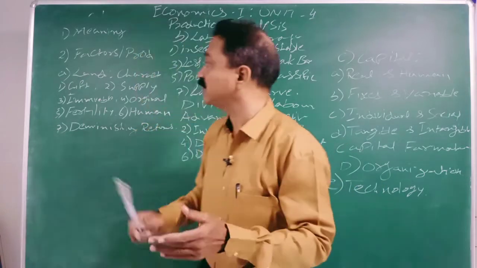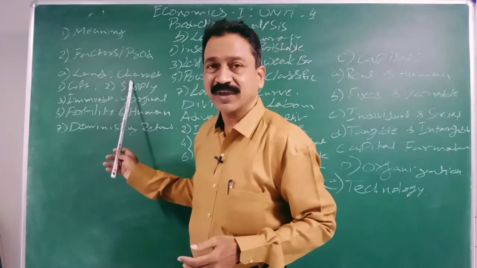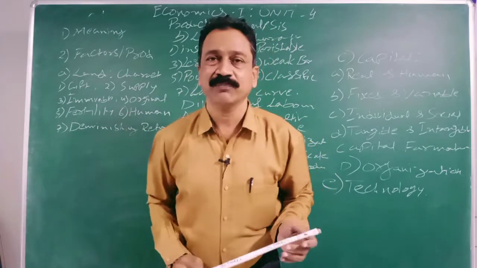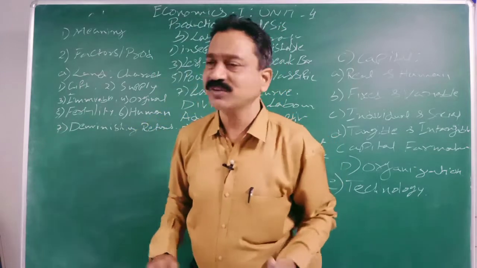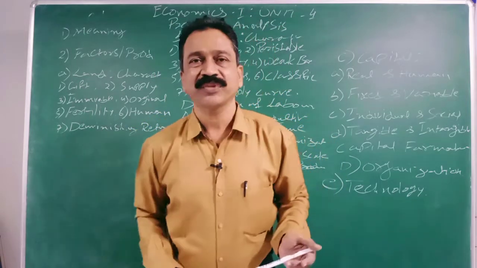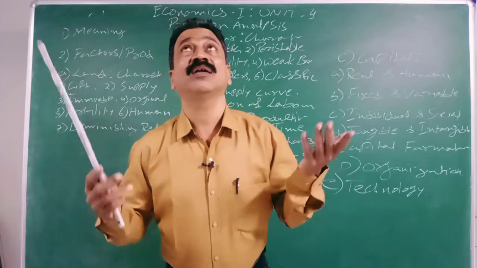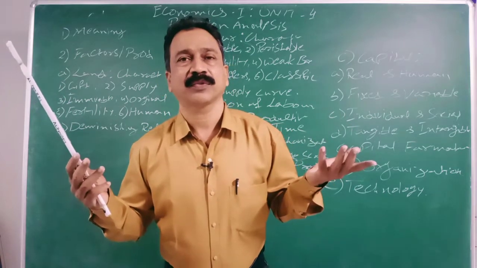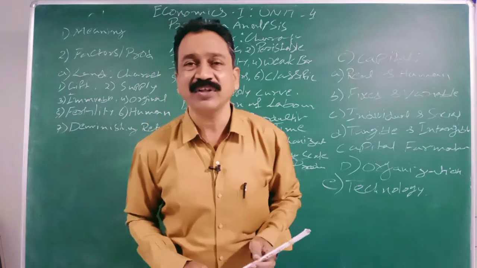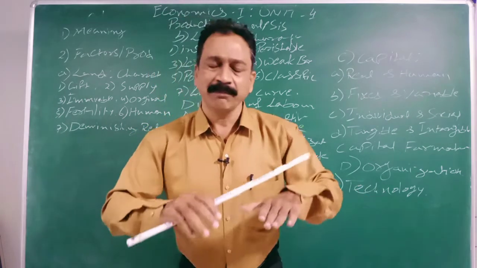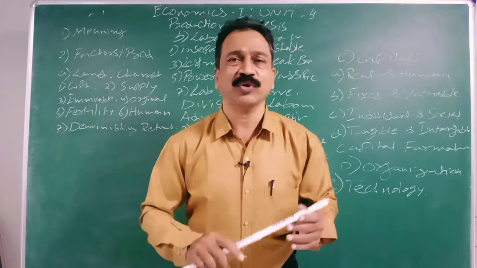Okay, so the characteristics of this gift of nature we are going to see. All the characteristics of land. First one is it is a gift. It is a gift of nature or God. He has given us this land and we are getting everything out of that land. So that is the basic thing, the first factor of production.